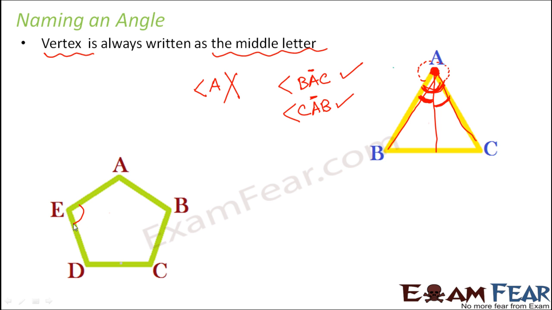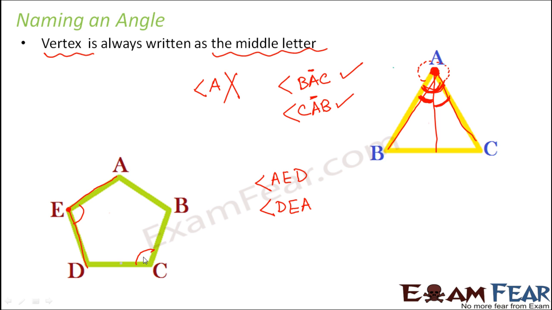Now let's say if I ask you to name this angle, how would you name this angle? Will you call it angle E? No, that is not the right way. So you can either call it as angle AED or you can call it as angle DEA, right? Because for this angle, this is the vertex. So that means this angle is formed by these 2 rays. So you can either call it as AED or you can call it as DEA.